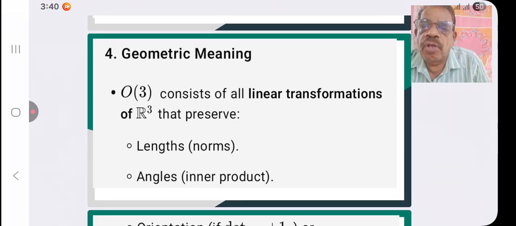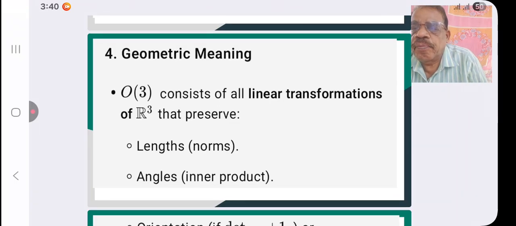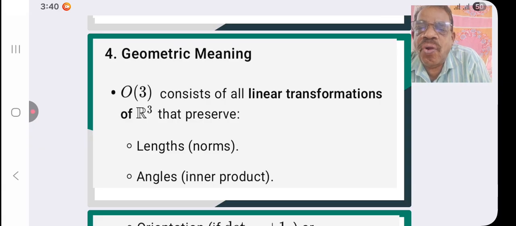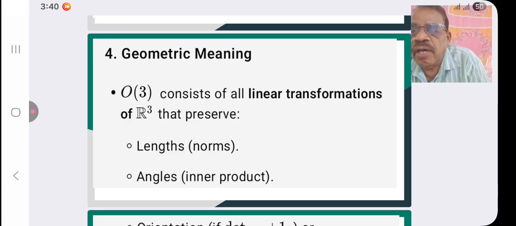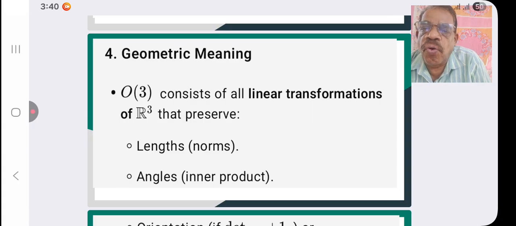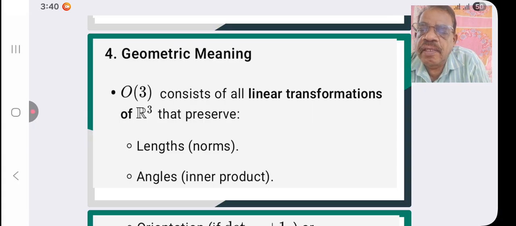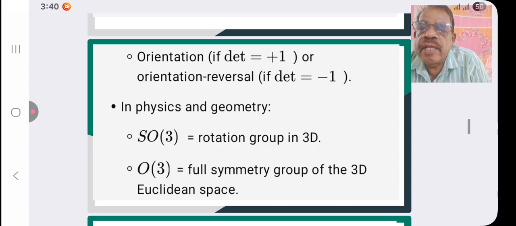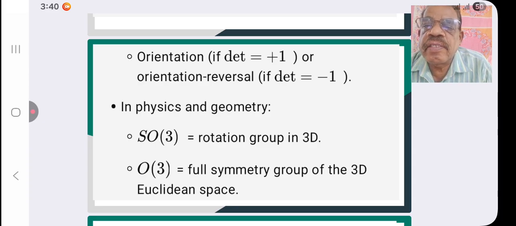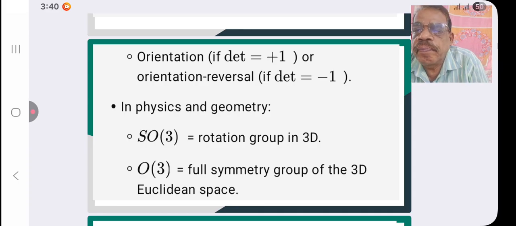And what is the geometric meaning of this? O3 consists of all linear transformations in R cubed that preserve length, that is, magnitude or norms, angles, inner product, orientation if determinant A is equal to plus 1, or orientation reversal if determinant A is equal to minus 1.